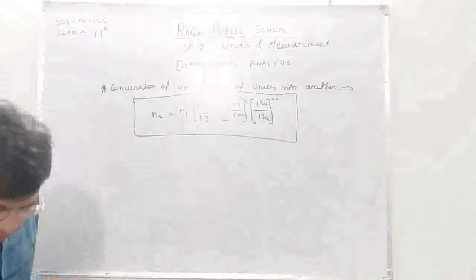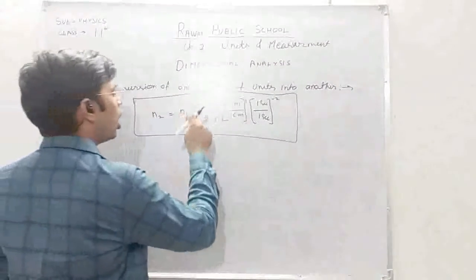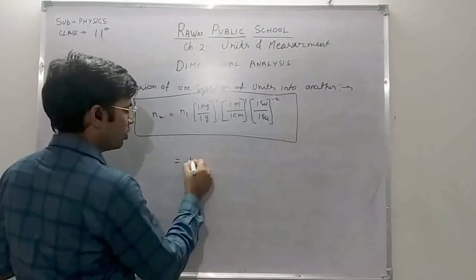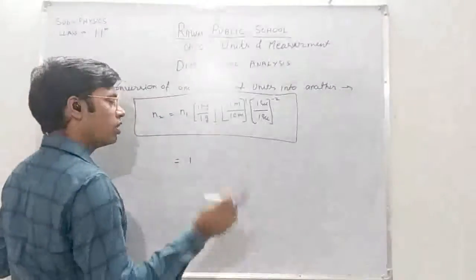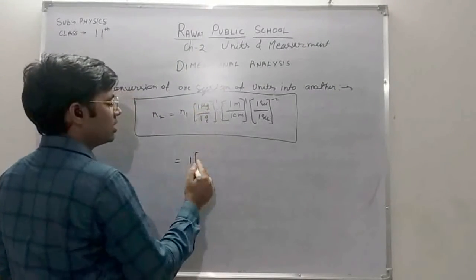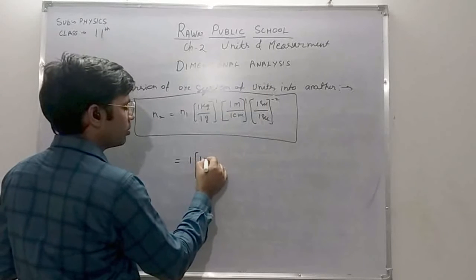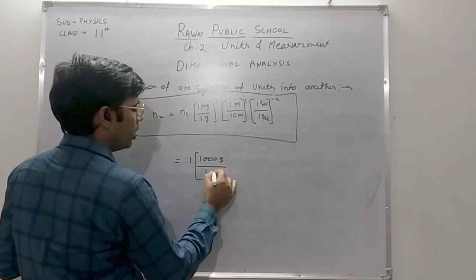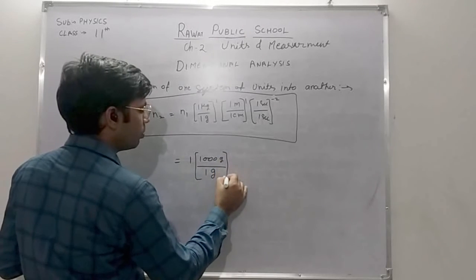Now we know the basic things, that is how many grams are there in 1 kilogram. n1 value is 1 Newton, we want to convert into Dyne. In 1 kg, how many grams are there? 1000 grams. In the denominator it is 1 gram, power is 1.